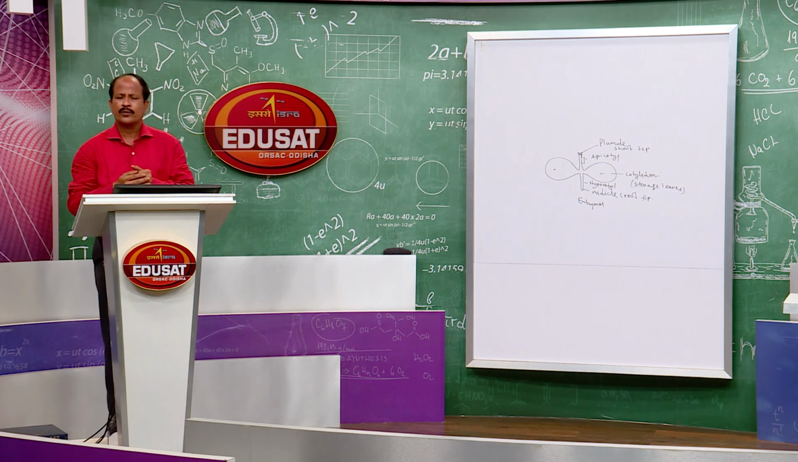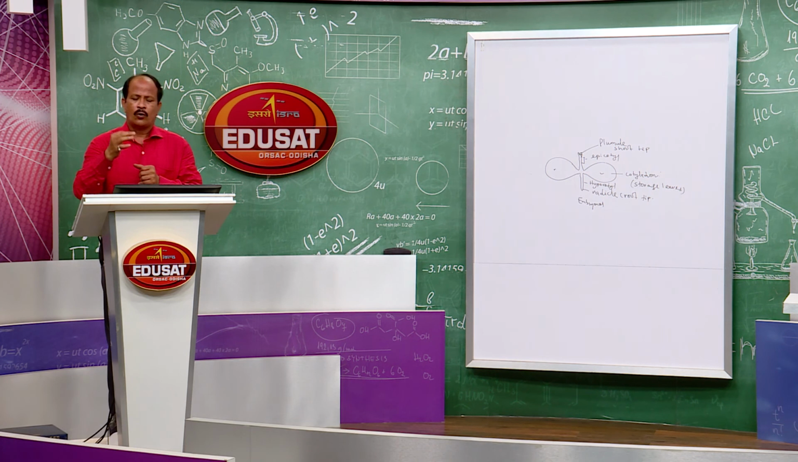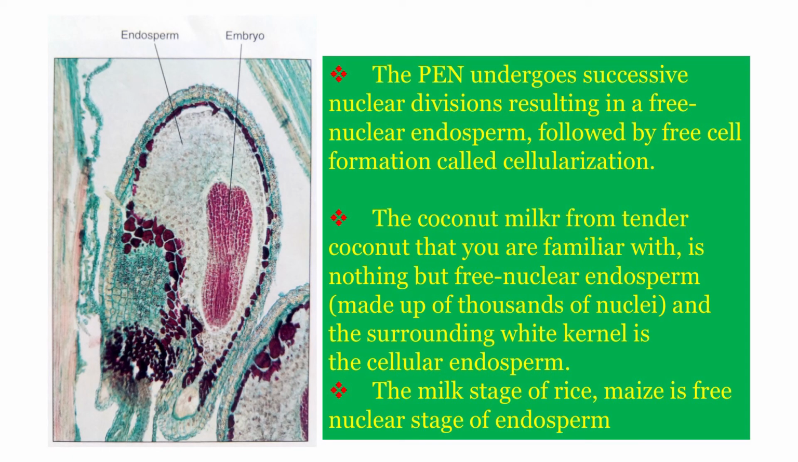But what is the advantage of this? When unreduced structures are there, they are genetically identical to the mother plant. So, apomixis is asexual reproduction through seeds. Here seeds are formed, but asexually, with no meiosis and no fertilization involved. What is the advantage of this? It is clonal to the mother plant, genetically identical.